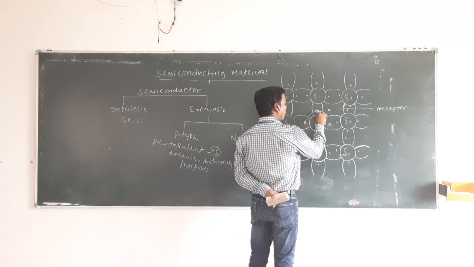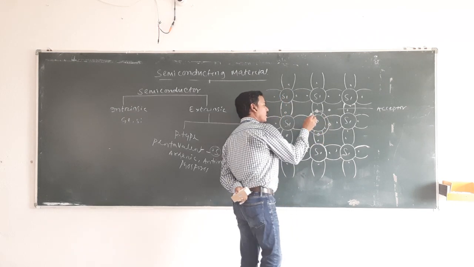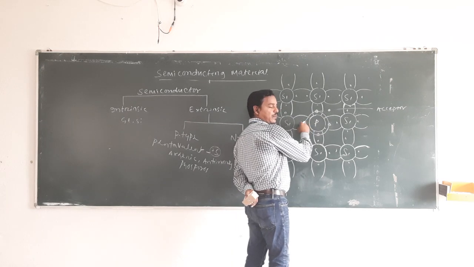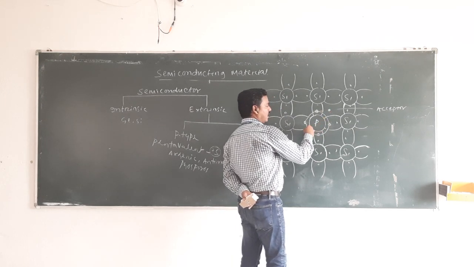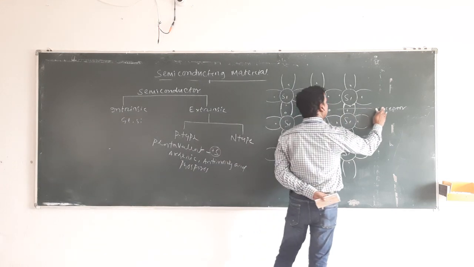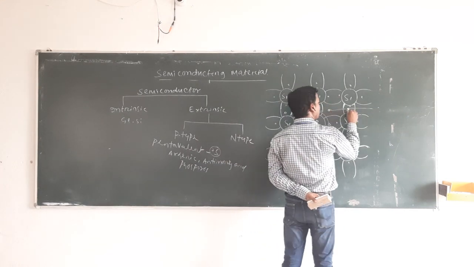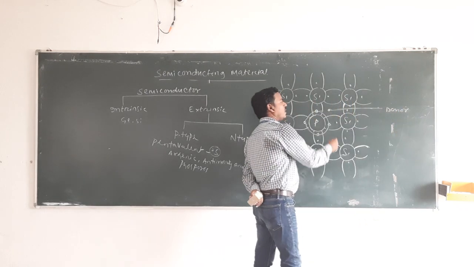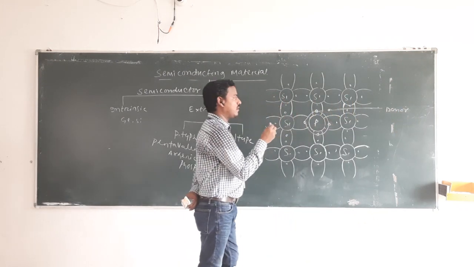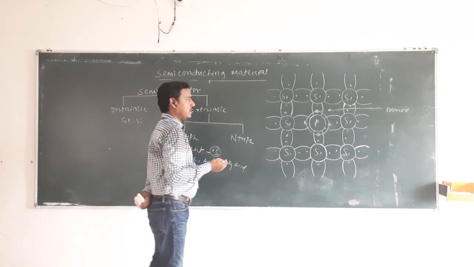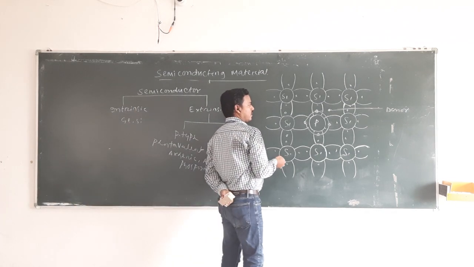So 4 electrons combine with the neighboring atoms, and one is a free electron. This is called the donor atom, because this extra electron is there to go and join with other electrons.